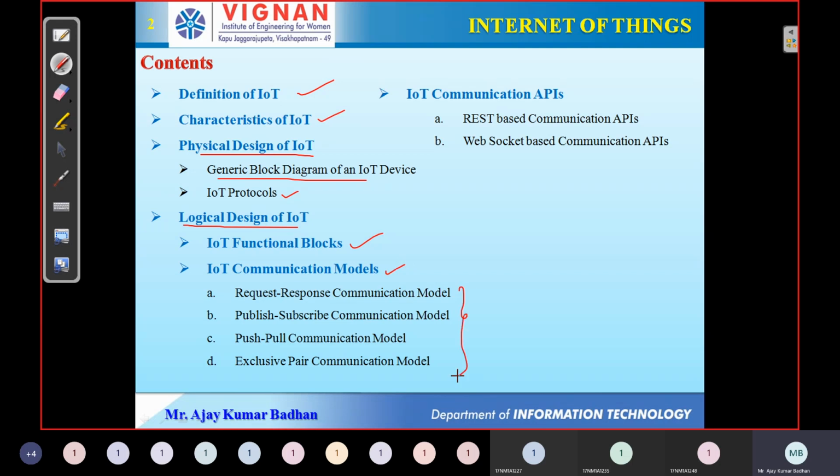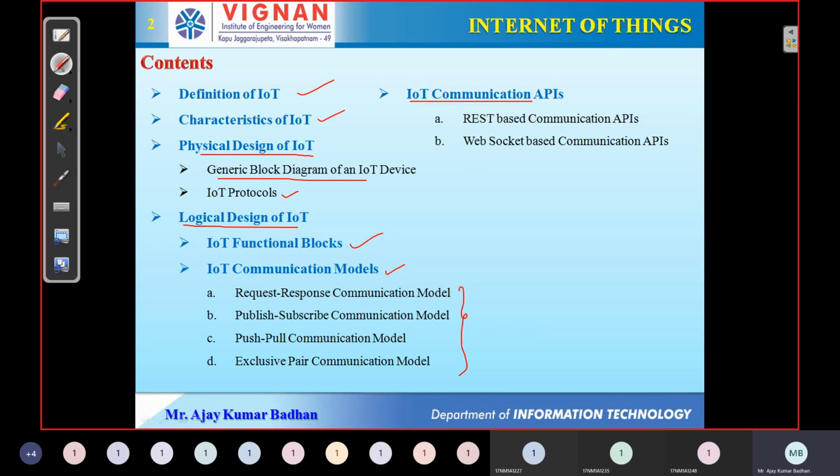We have 4 different types of models. Based upon these models, we are going to see the different applications related to IoT-based projects, something like a weather monitoring system and others.